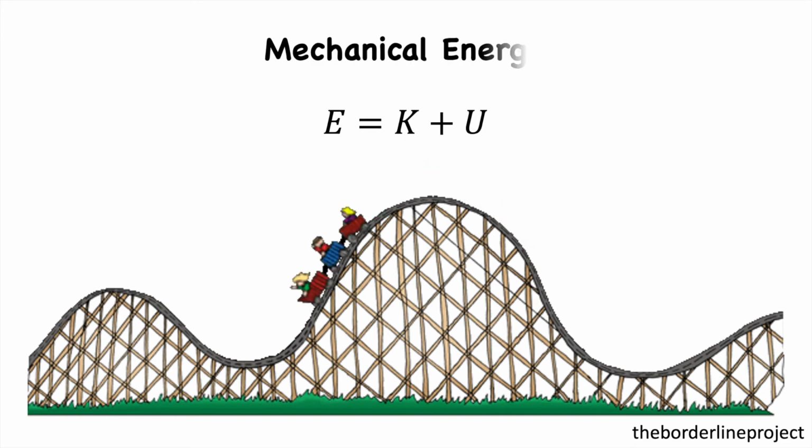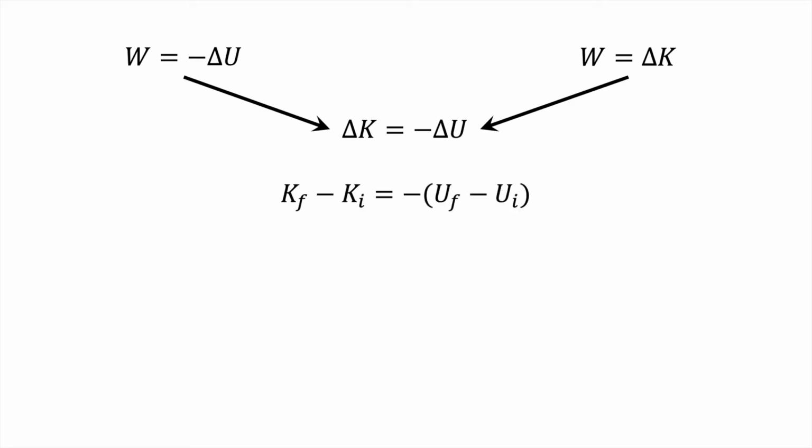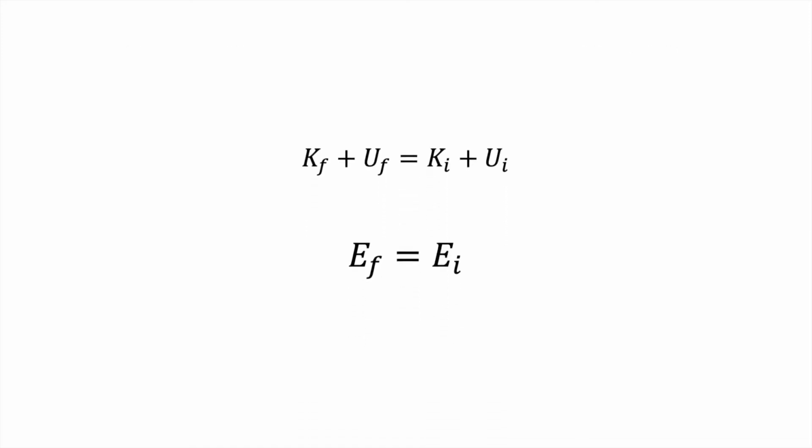The sum of the kinetic and potential energy of a system is called mechanical energy. We know the work done on a system is equal and opposite to the change in potential energy, and it is also equal to the change in kinetic energy. Then, it follows that the change in potential energy and the change in kinetic energy must be equal and opposite. In other words, the potential energy lost by the system is transformed into kinetic energy, and vice versa.